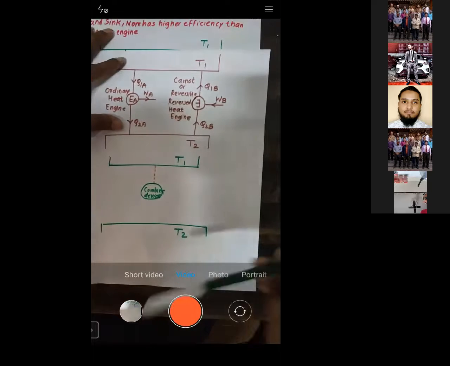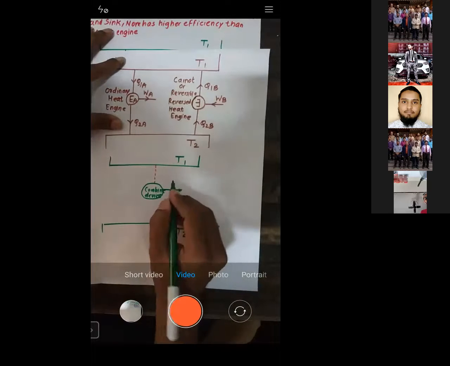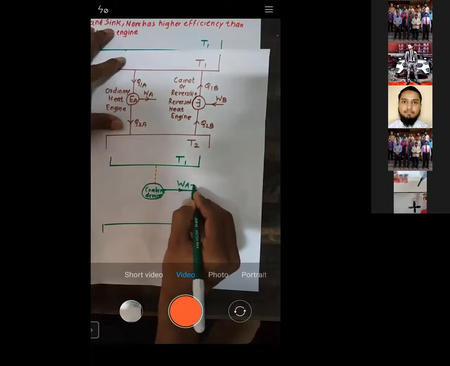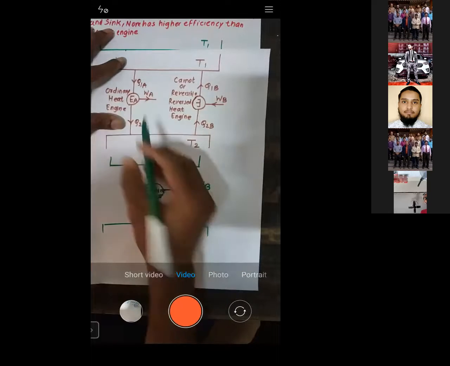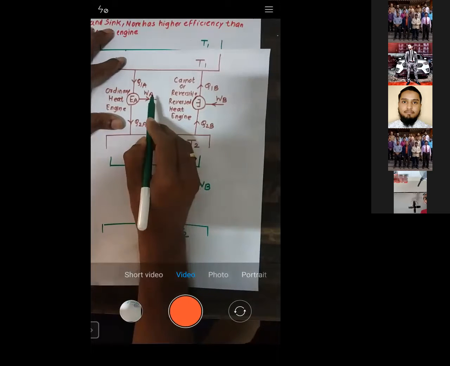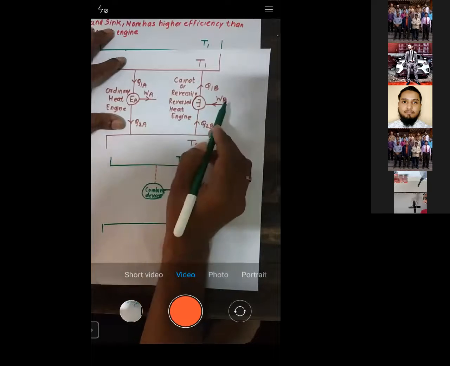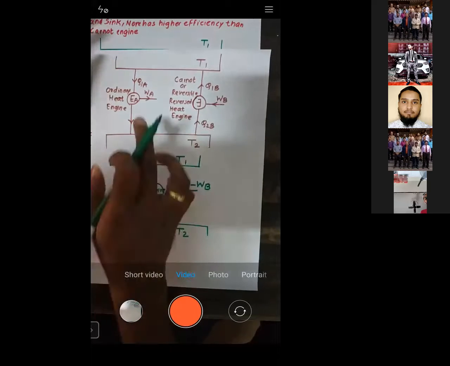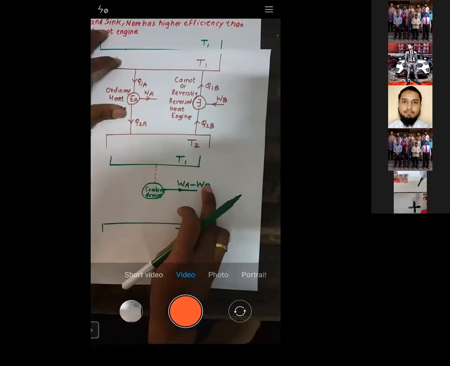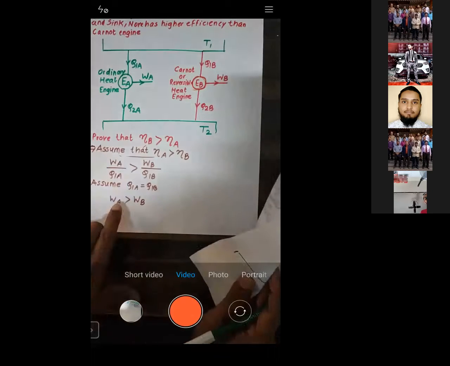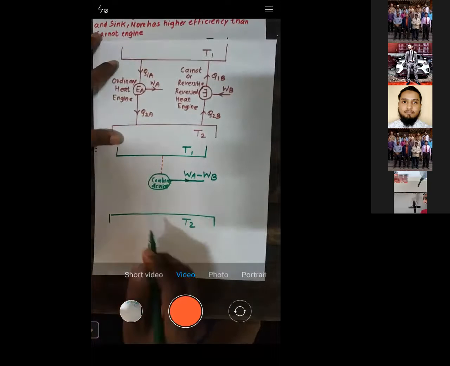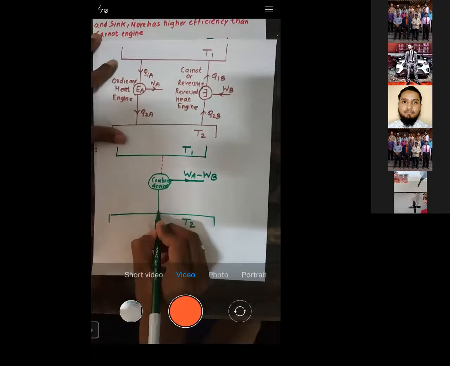So what we'll get here? We'll get work is equal to WA minus WB. So what is net work? It is the difference between work produced and work consumed. So it is the difference between WA and WB, and obviously here WA is greater than WB, right? Now let us work out here.